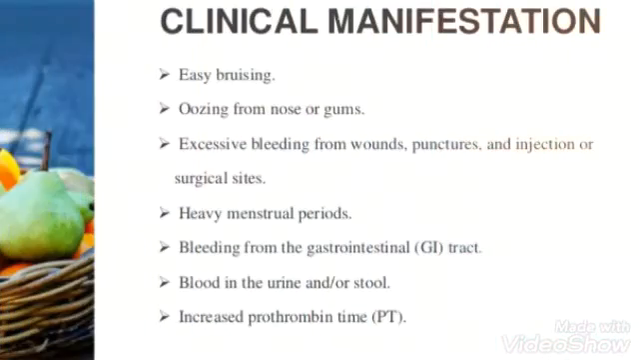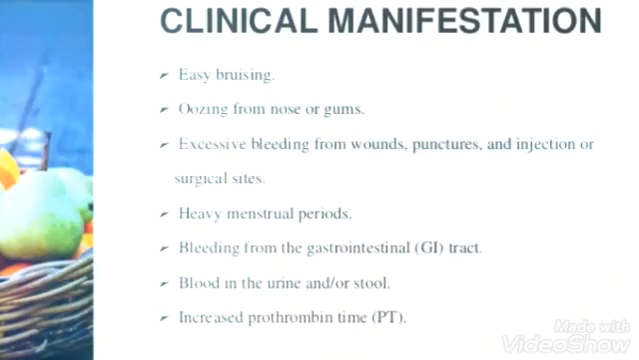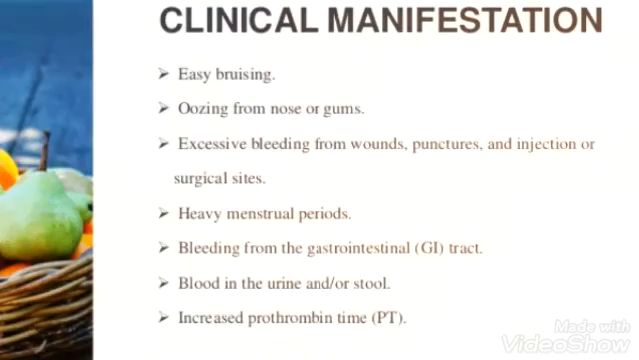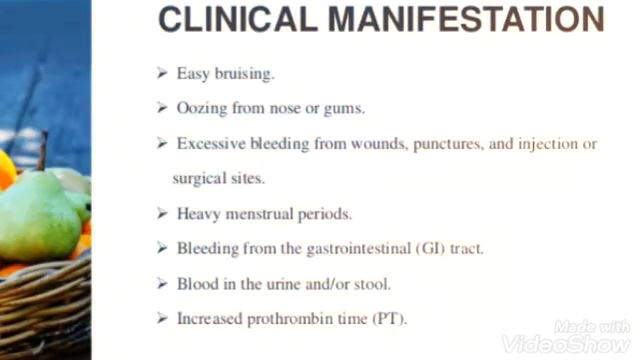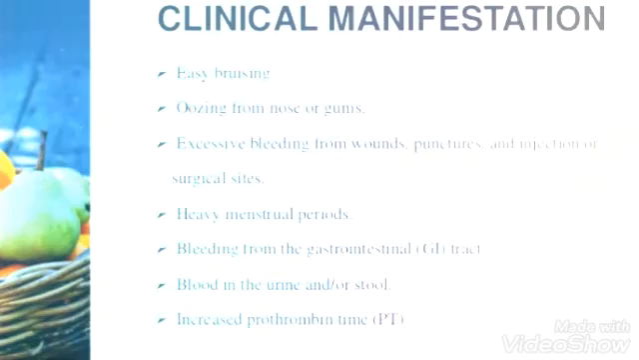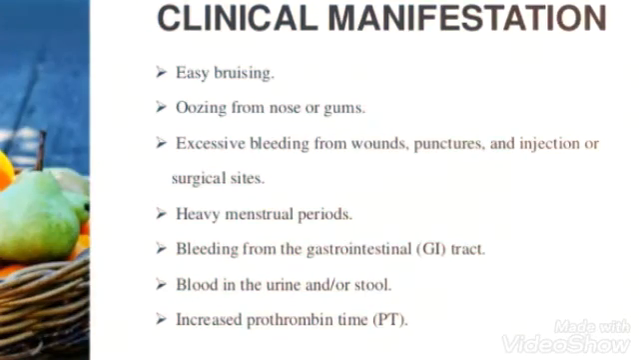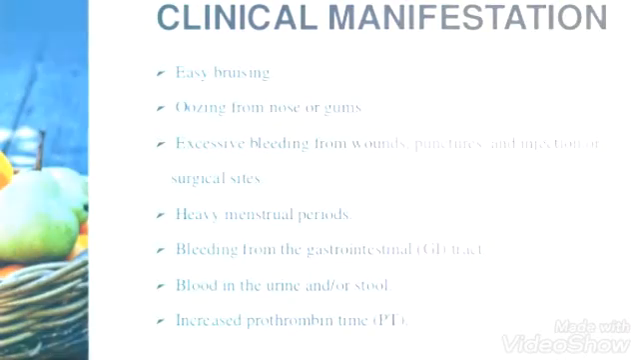Now we'll see the clinical features, that is signs and symptoms, when the person has vitamin K deficiency. He or she can have easy bruising, that is redness on the skin, oozing from the nose or gums, that is little redness, or you can say bleeding. Then excessive bleeding from wounds, punctures, injections or surgical sites. Whenever there are cuts, injections or any opening in the skin, there can be excessive bleeding.